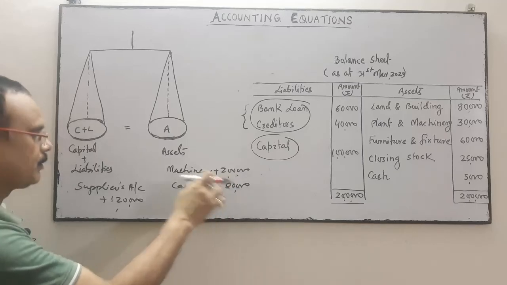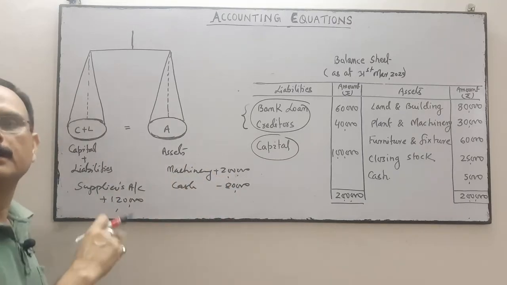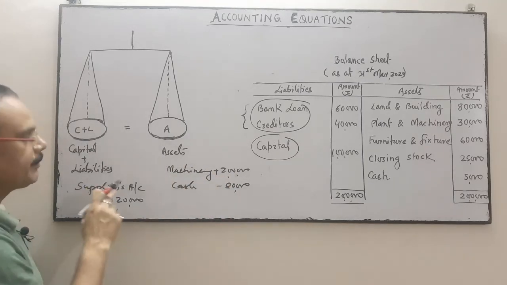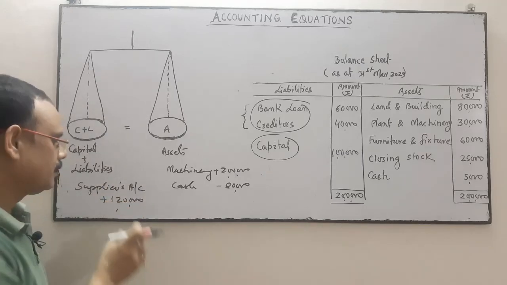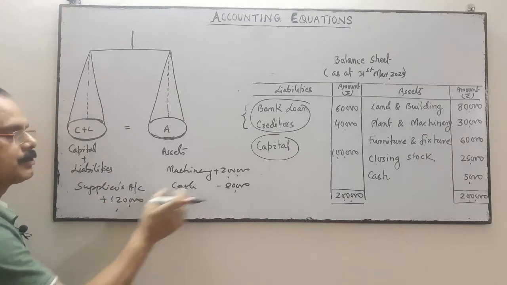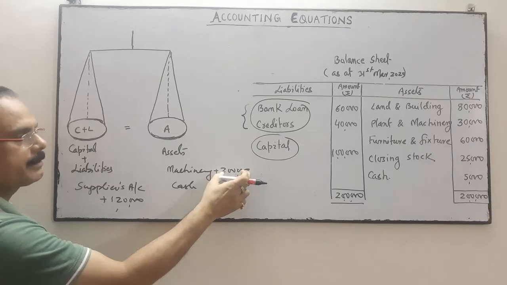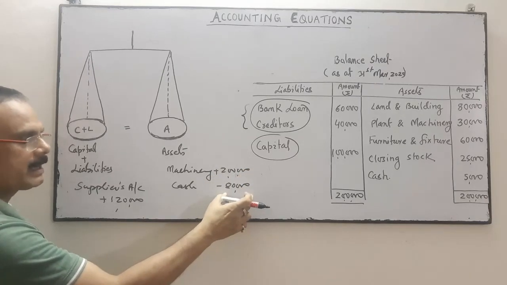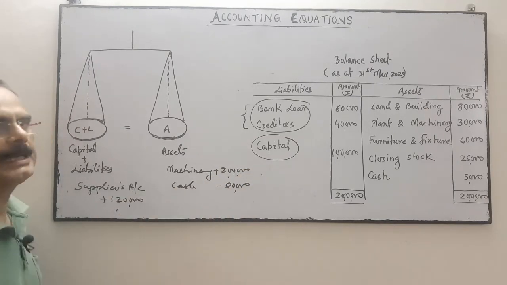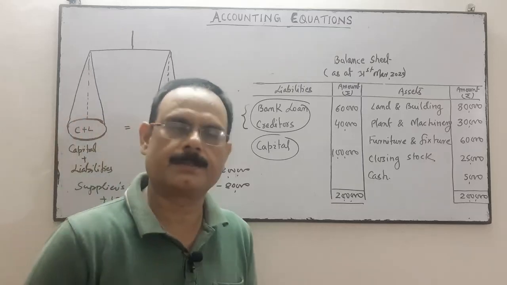So the rest of the amount is your liability in the name of the supplier's personal account. So on this side the effect is 2 lakh minus 80,000, so 1,20,000, and on this side 1,20,000. The equation is balanced. Is it clear?